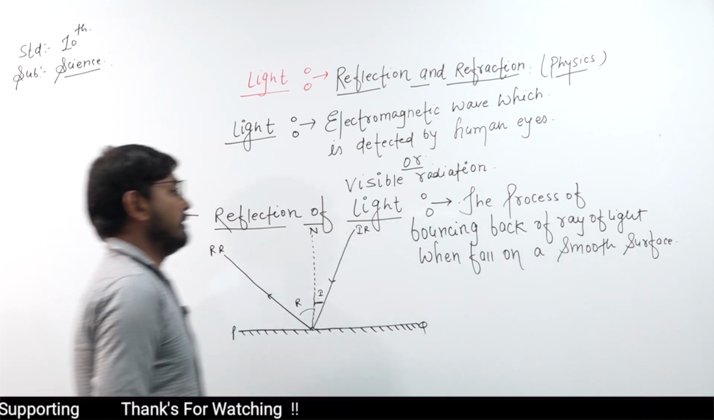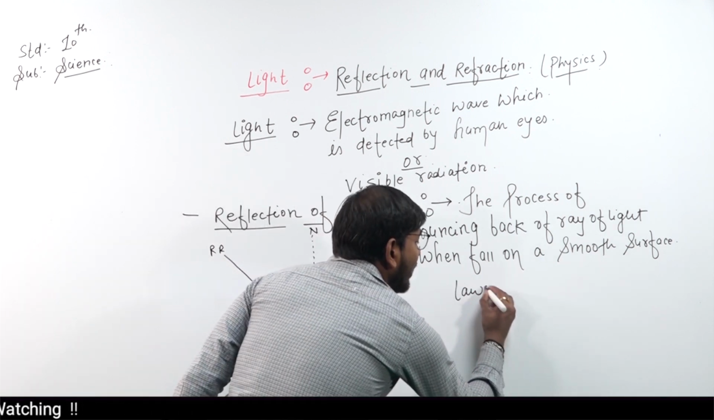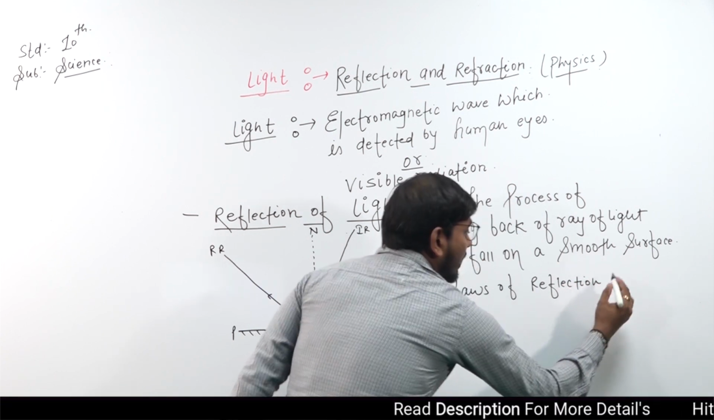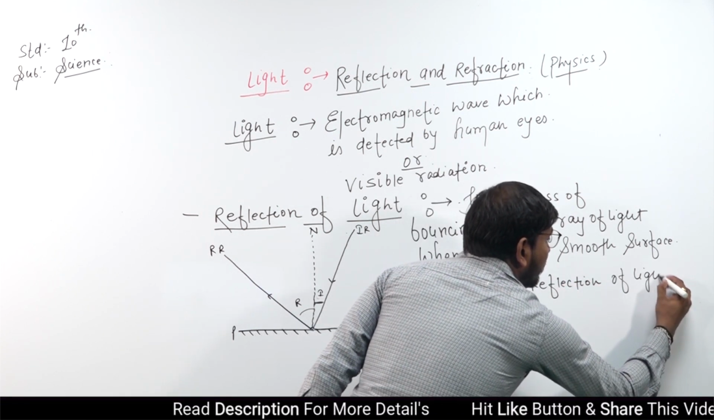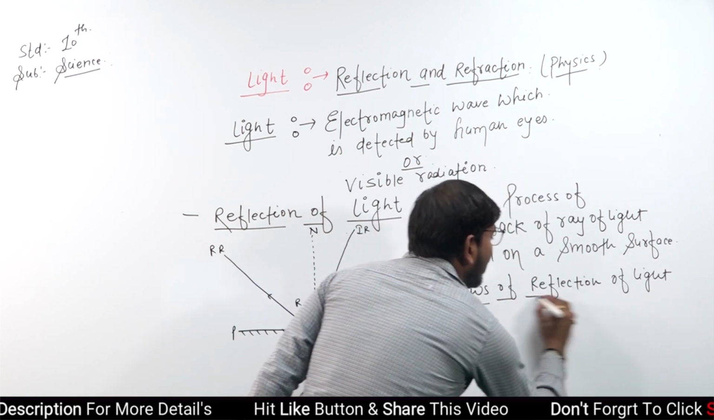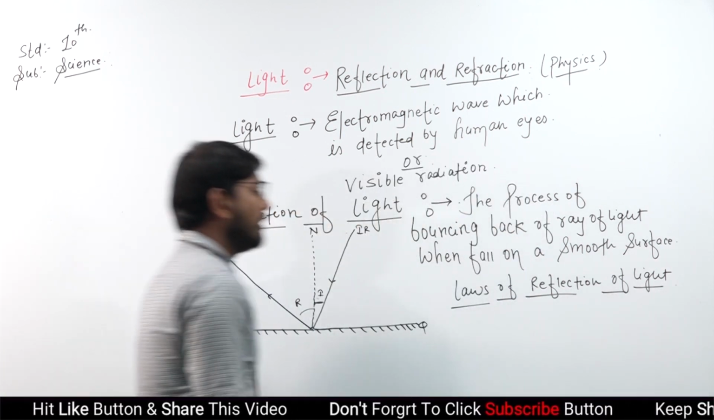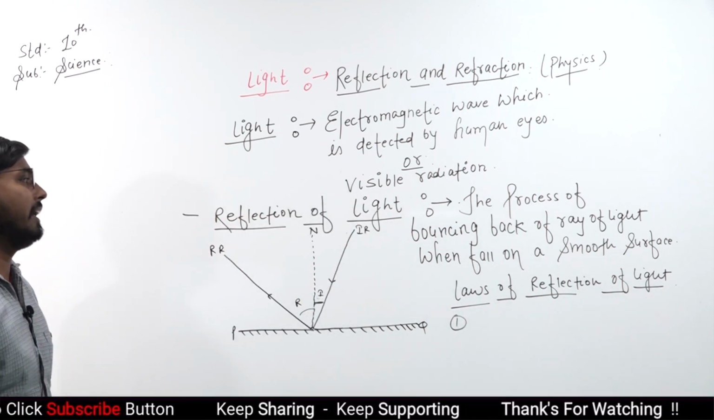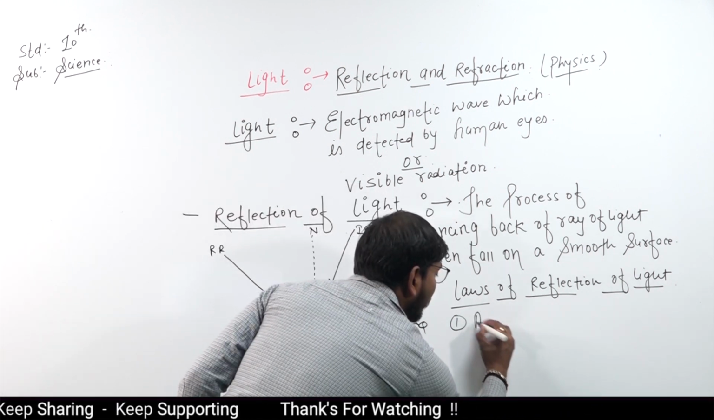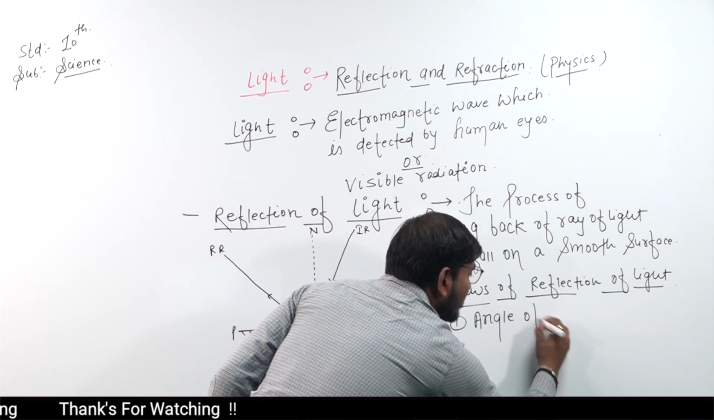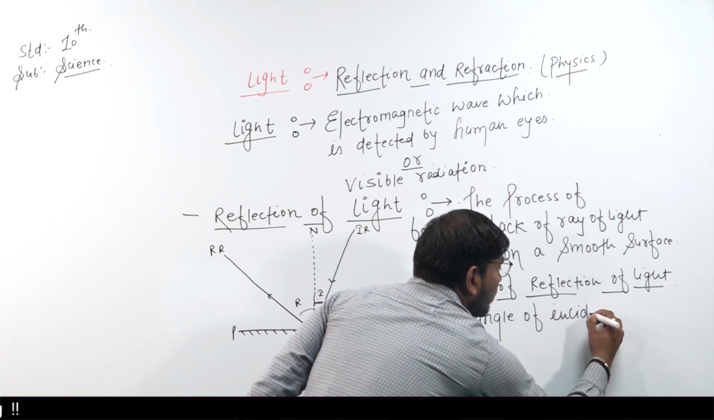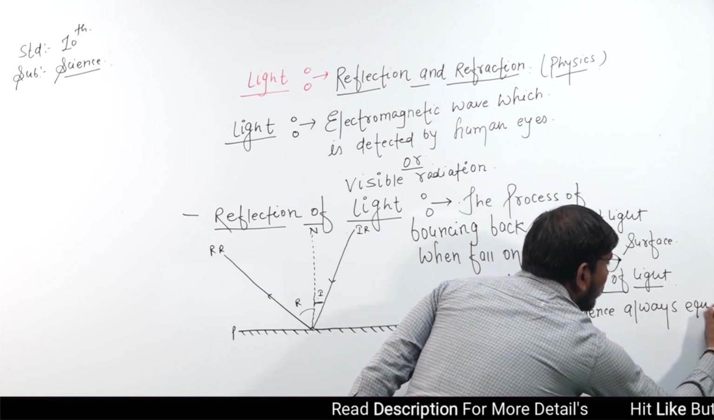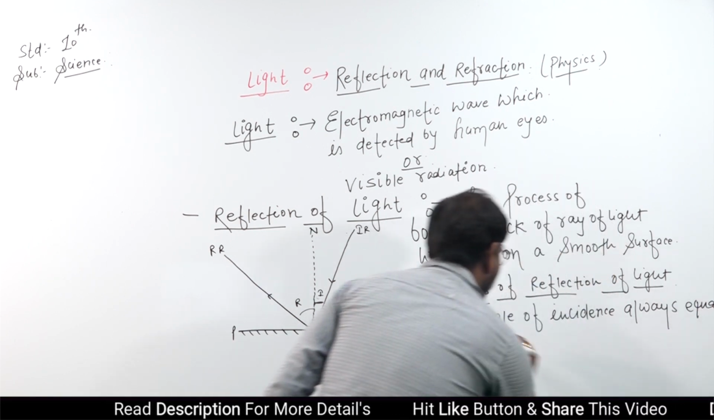Now the second thing is laws of reflection of light. Laws of reflection of light, which is very important. Now what is the first law of reflection of light? The first law of reflection of light: angle of incidence is always equal to angle of reflection.